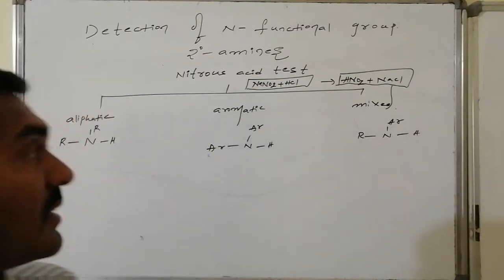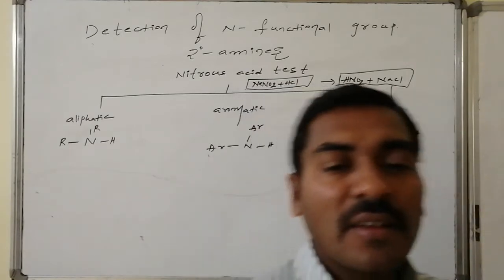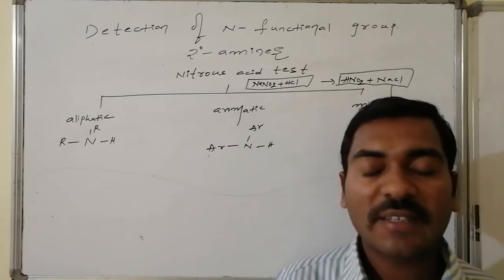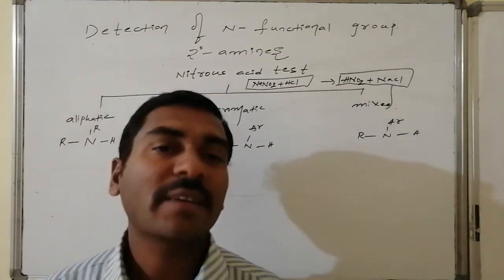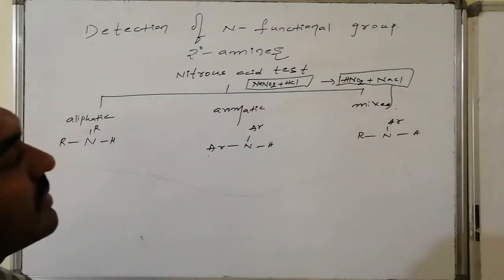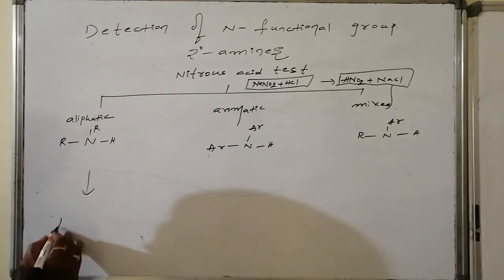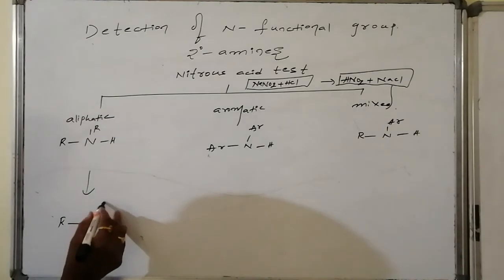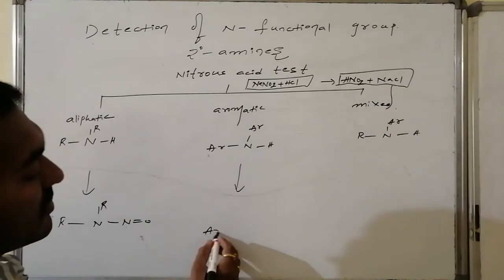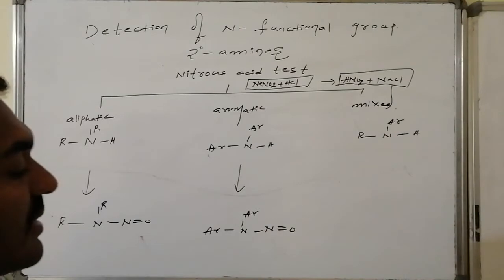Secondary amines fall into categories: aliphatic secondary amines, aromatic secondary amines, and a mixed category, where one aliphatic system and one aromatic ring system are connected with the nitrogen. All of these, on reaction with in situ prepared nitrous acid from sodium nitrite and HCl, lead to the formation of a yellow colored oily nitroso compound. The NO group is connected with the nitrogen.